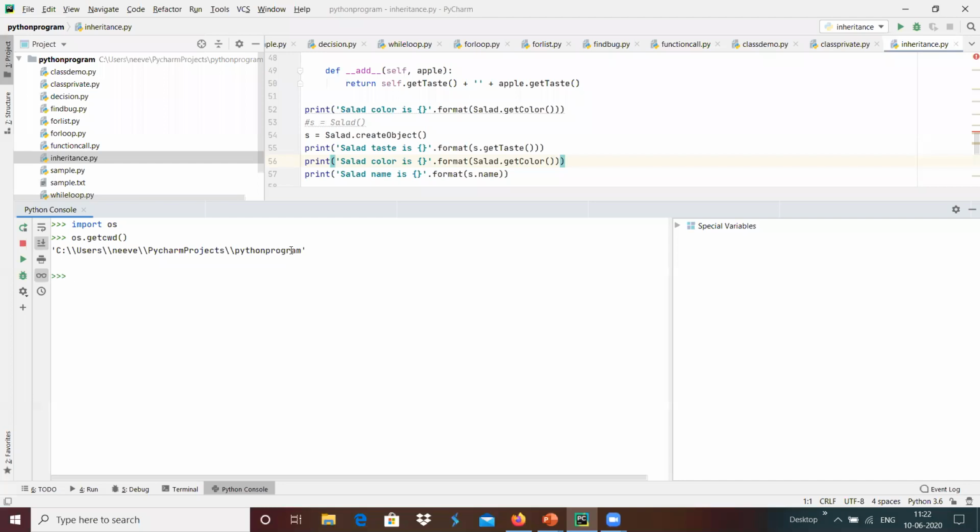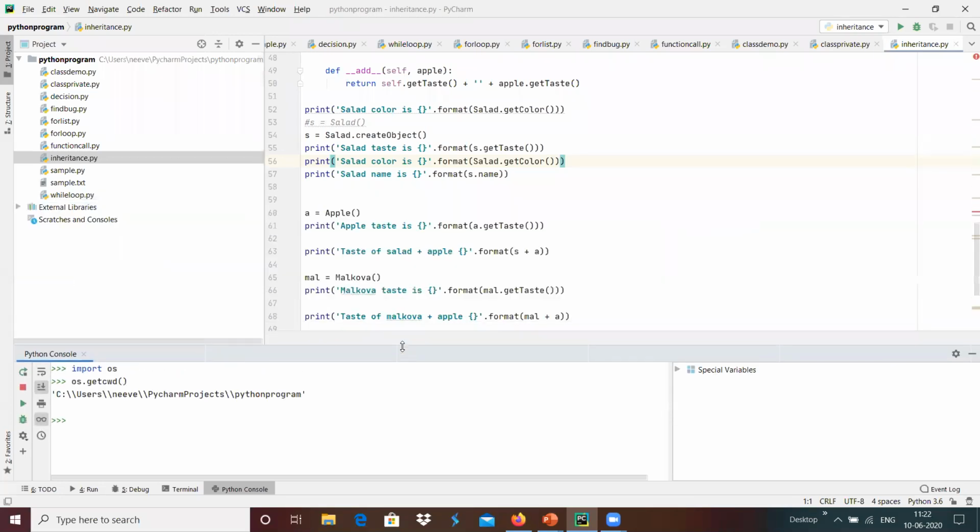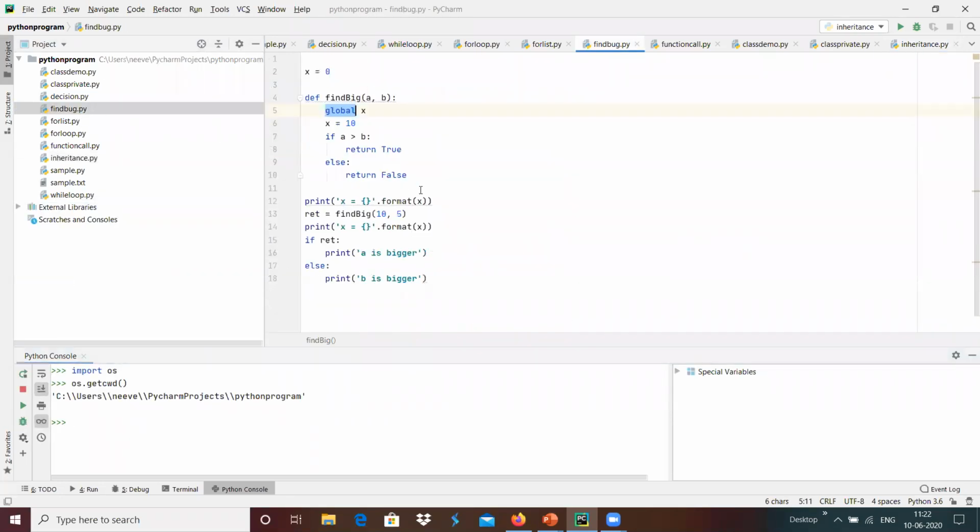Like that, a module can be created with multiple functions, and those functions can be imported and used in our application. For example, here maybe we can choose a simple one, find big, which is the function over here.